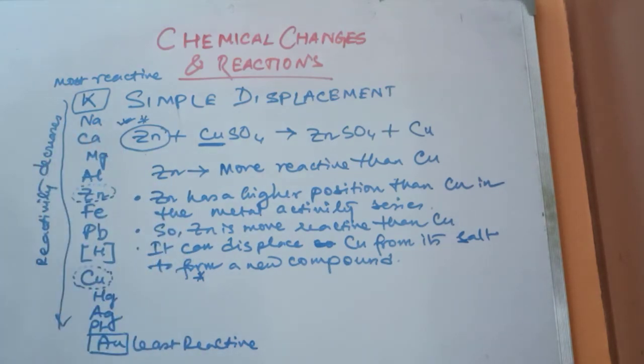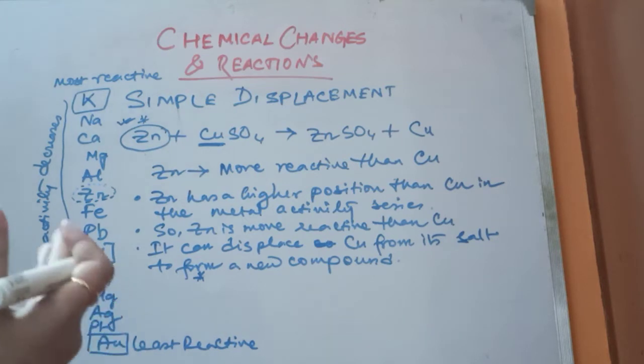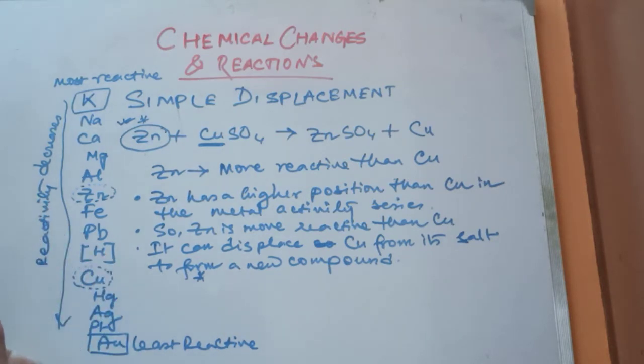At the same time, the question said that when you are adding silver metal to copper sulfate, the color does not change. Why? Because look at the position of silver.